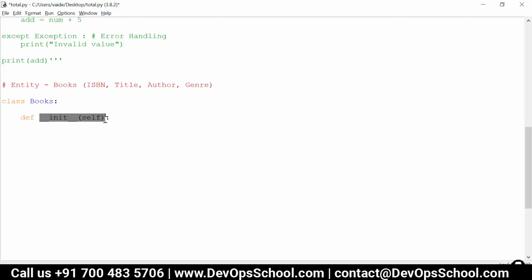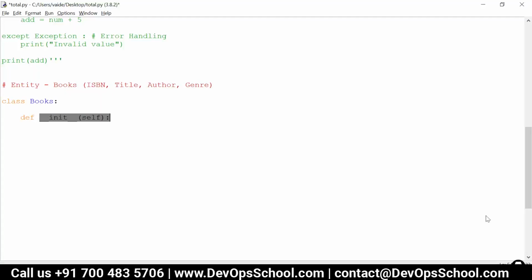Whenever we create objects of our class, this init method is called. So self and init are part of the Python syntax for a class, which helps us initialize our object and assign values to these attributes.